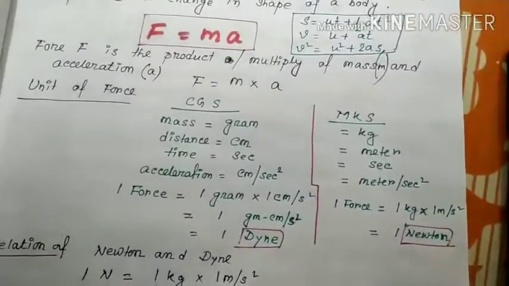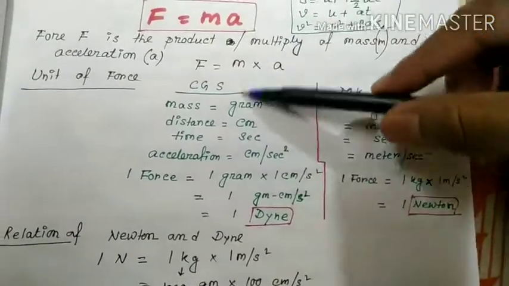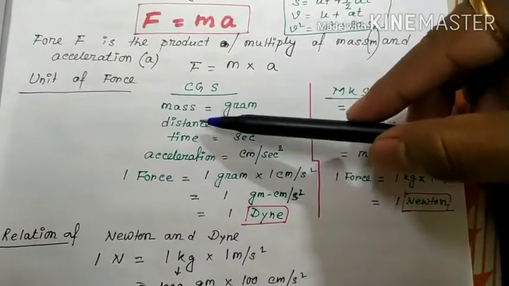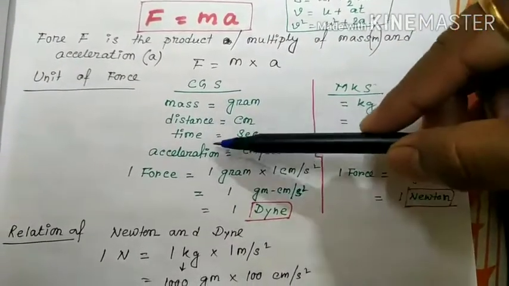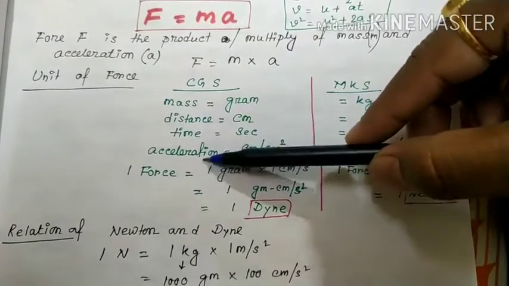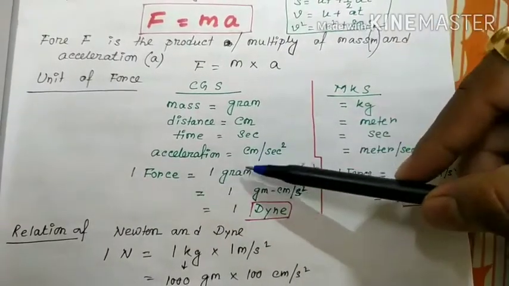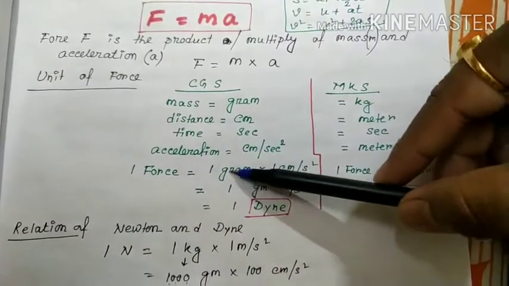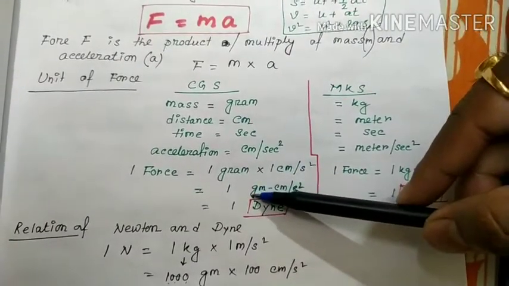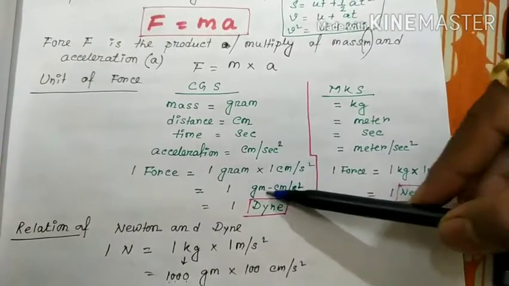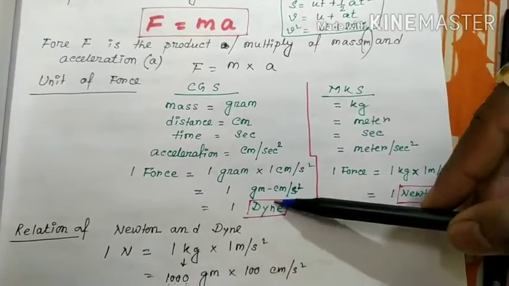Now come to the unit of force. There are two systems, CGS and MKS. In CGS, mass unit is gram, distance centimeter, time second. So acceleration is centimeter per second square. Force equals mass into acceleration. Mass means gram and acceleration means centimeter per second square. So gram centimeter per second square. This is called dyne. So in CGS, force unit is dyne.